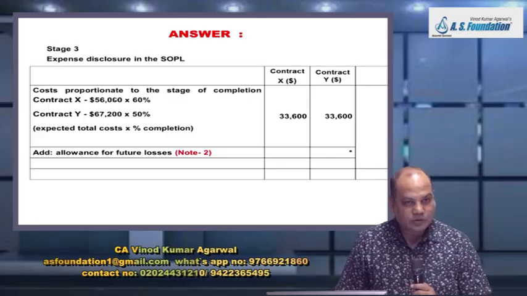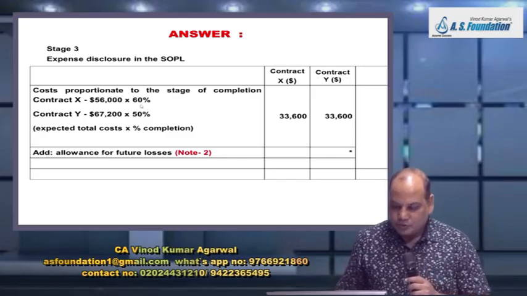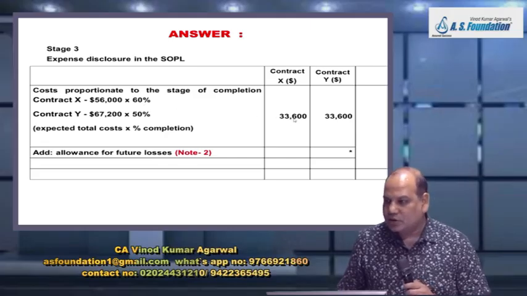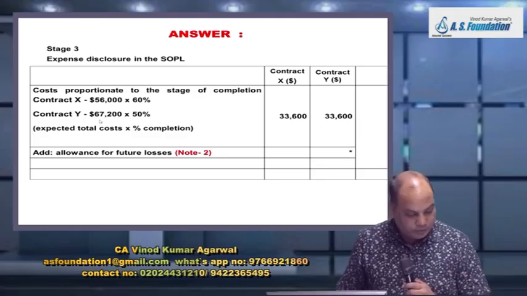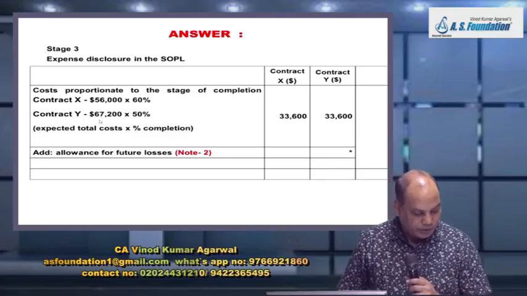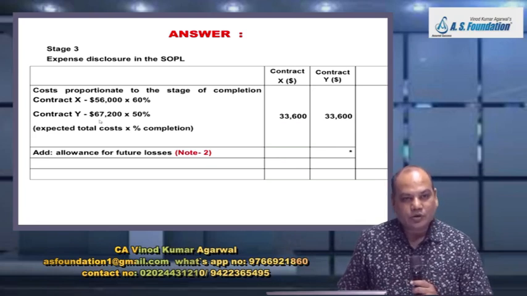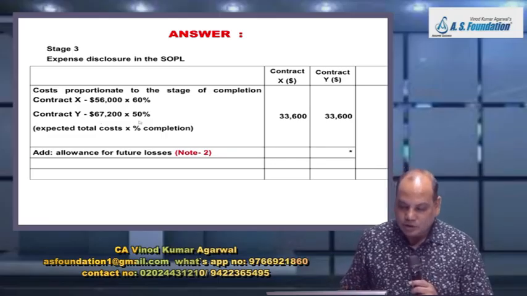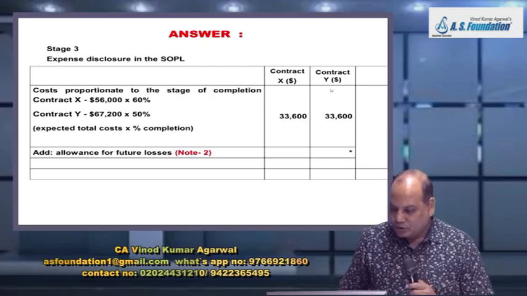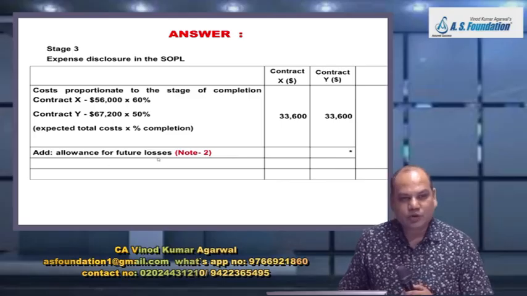Can you see 56,000 into 60%? 60% is given in question. Check the calculation. Are you getting 33,600? And for Y, again go to step 1, second line. Total cost is 67,200. Total cost is 67,200 into 50% is 33,600.